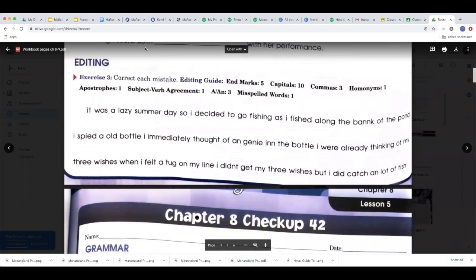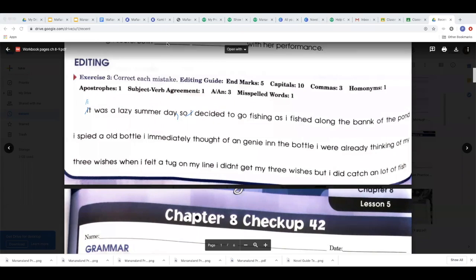And let's do the editing. It was a lazy summer day. Capitalize it. It's the first word of the sentence. It was a lazy summer day, comma. So we have a comma and a conjunction here. So that means we have a compound sentence because we have 2 independent clauses.